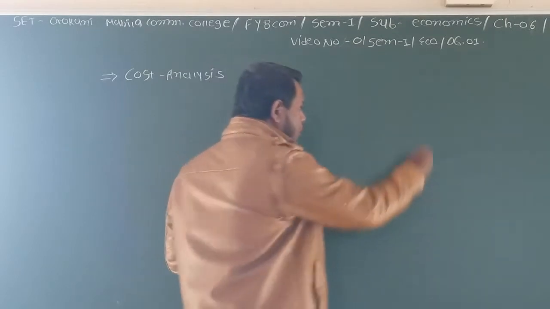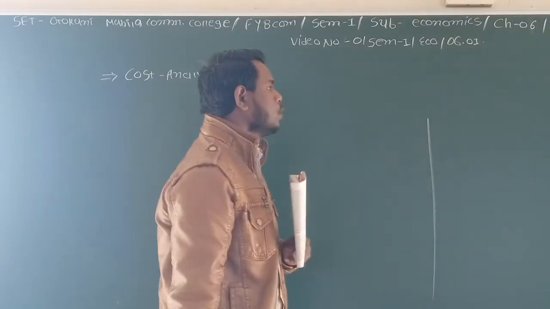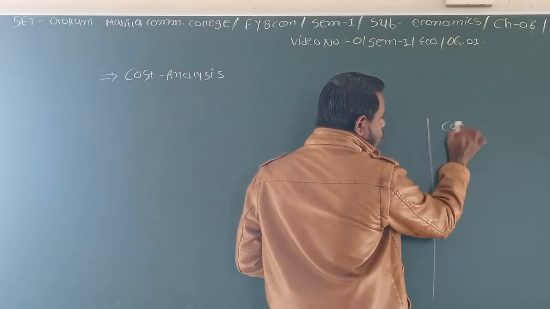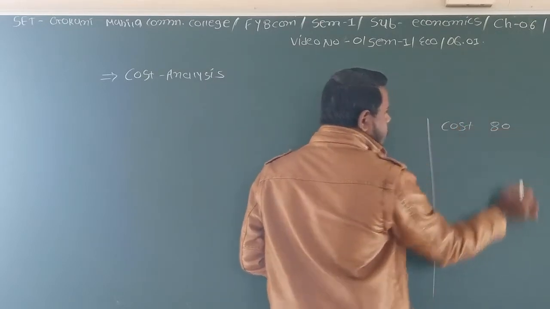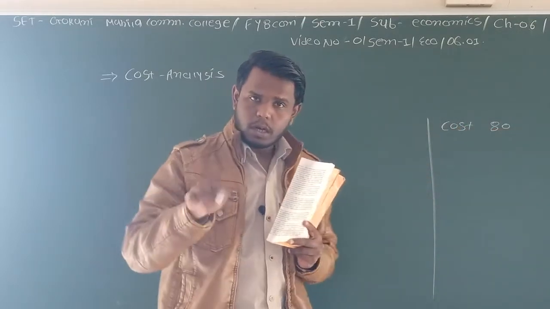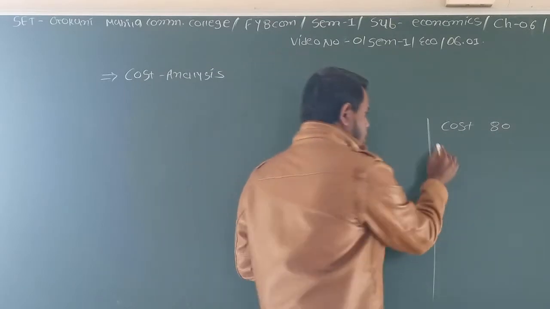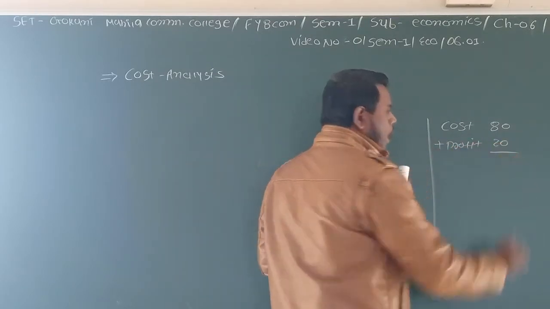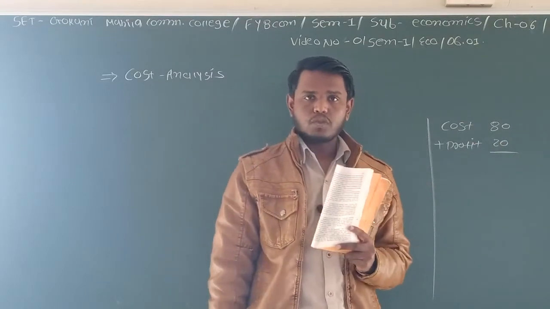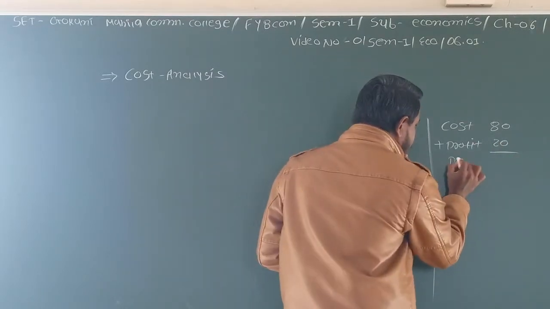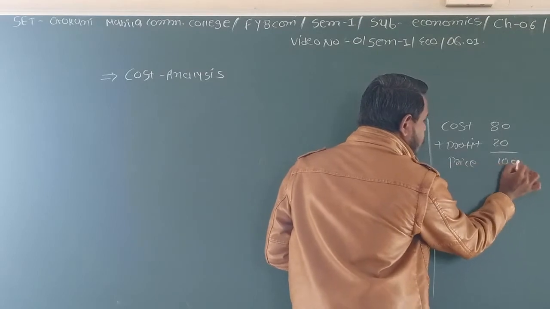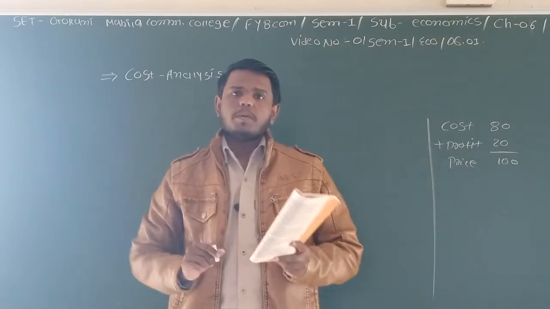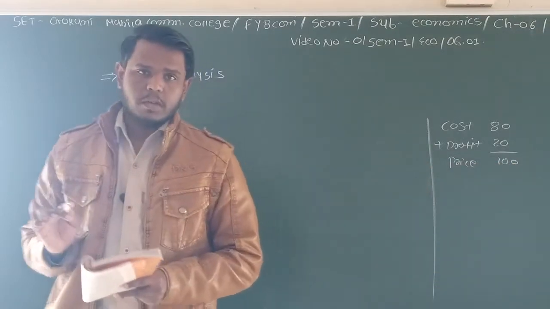For example, if any commodity has a cost of 80 rupees, you will add your profit. Say you add 20% profit, so ultimately your price becomes 100 rupees. This is the common cycle. We all know about that cycle.